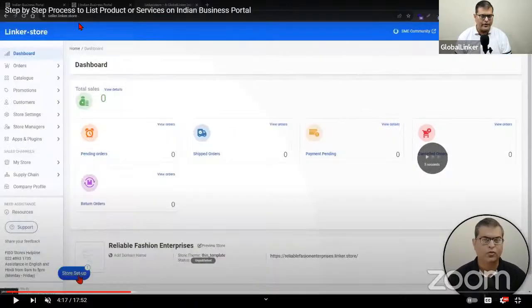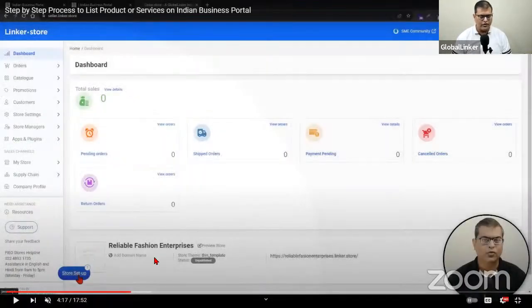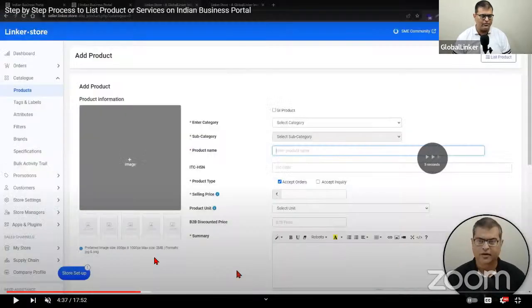So let's move ahead. And that's where the seller panel reveals, and that's where all the features which are there on the site are also visible. And this is the seller panel which you will be using to manage and control your online store. So this is where you'll see there's a bubble on the screen. This is the bubble that I'm referring to. So you click on it, it will show you the different steps which are there.